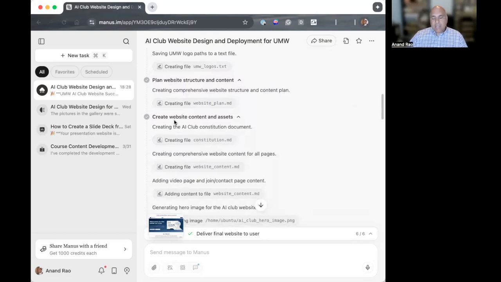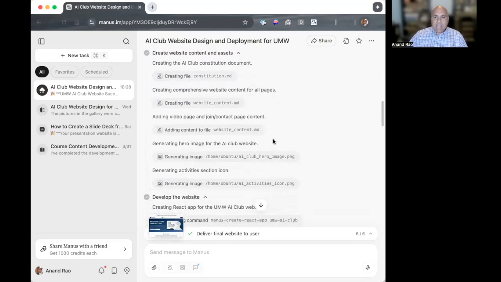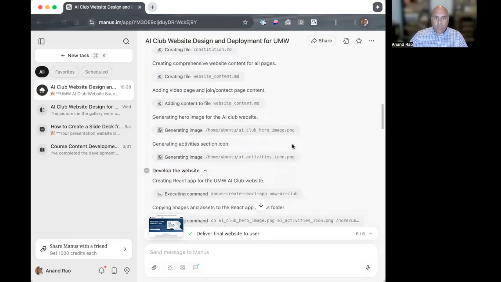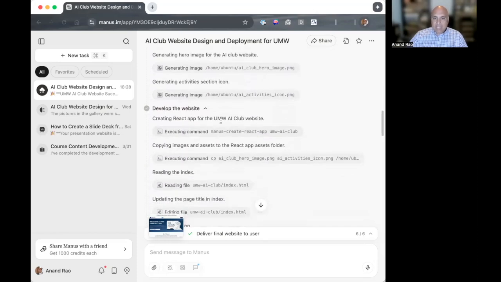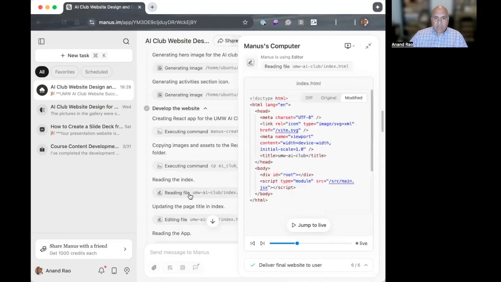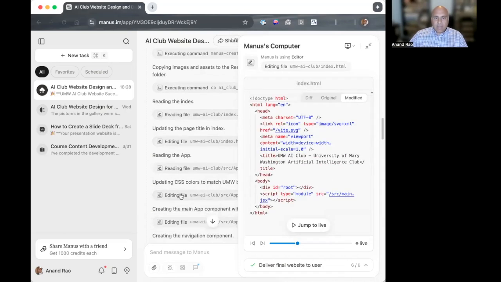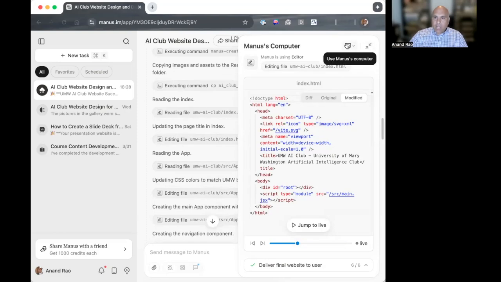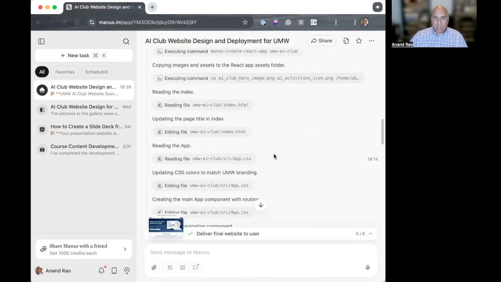and then it started to design the website structure and content, the website content and assets, and it started to write the code for the website. And as it went through, I could see step by step which page it was working on, and I could click on each one and actually see the code that was being written. So I could go back and look at the index. Here's a page title in index, and at any point, I could go and look at Manus's computer to see what work it was actually doing so I could follow along.